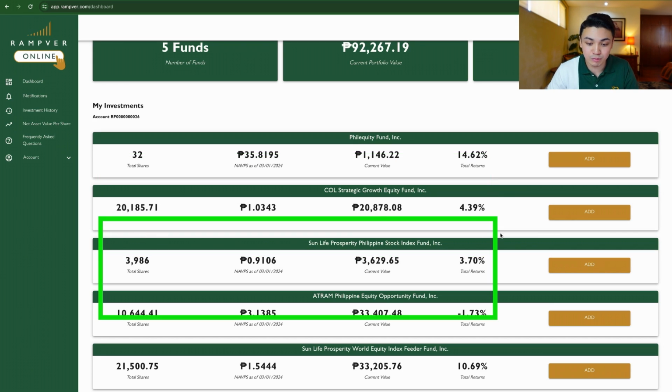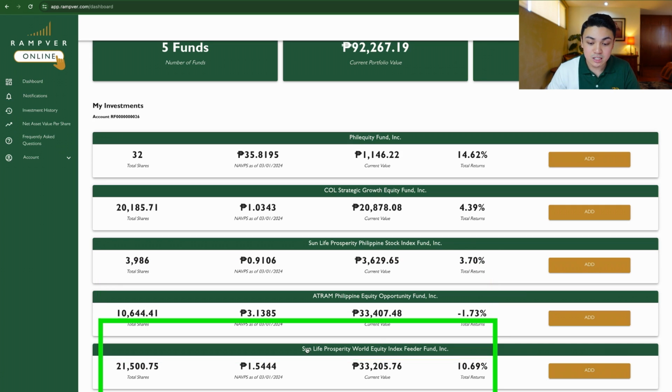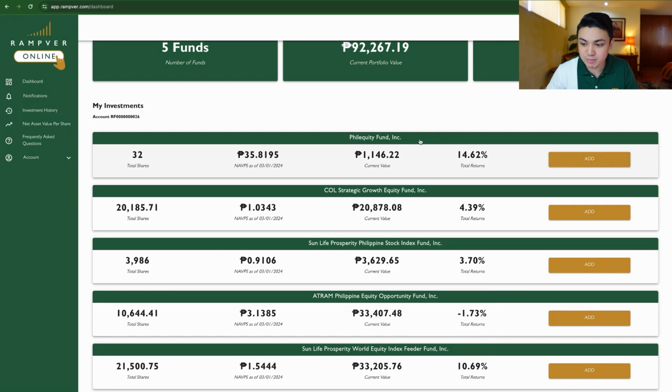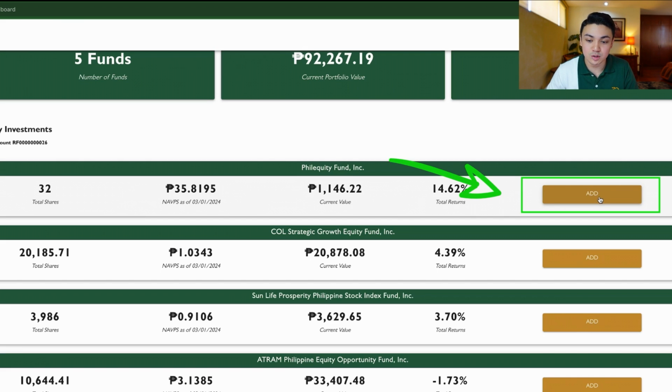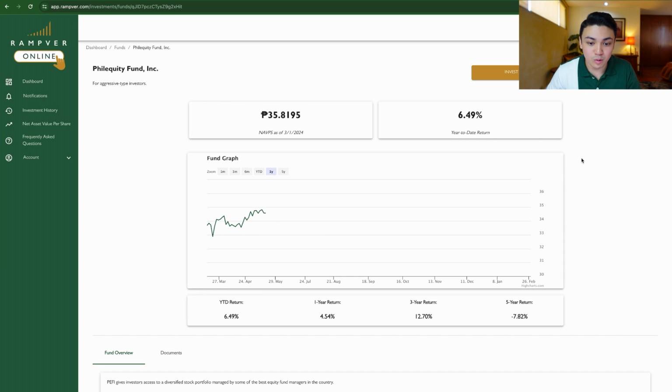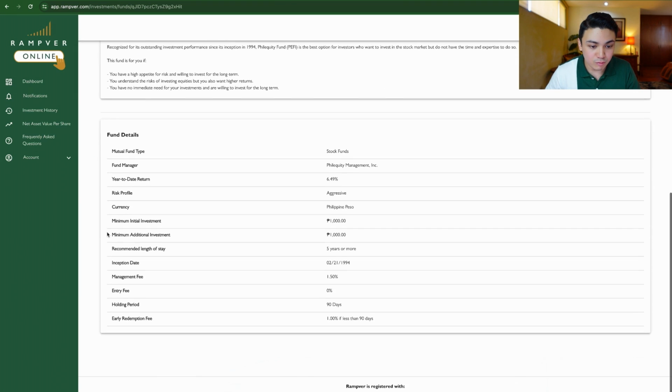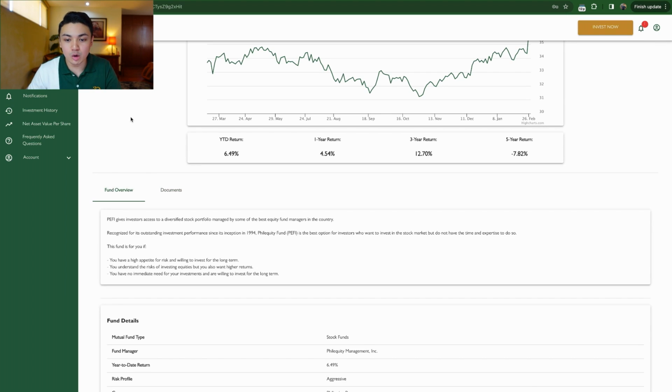I also have Sun Life, I also have Atram, and I have Sun Life World Equity Index Feeder Fund. If you want to add to your investment, you can simply click add. So let's say I want to add to my PhilEquity fund kasi 1,000 lang. Yan. So if I click add, I will be led to the same fund page earlier where I can see more details. I can see the fund fact sheets. So ready na ako to add to my fund.